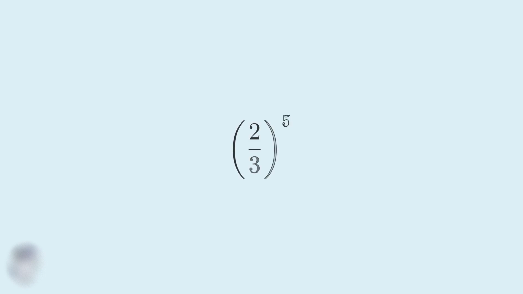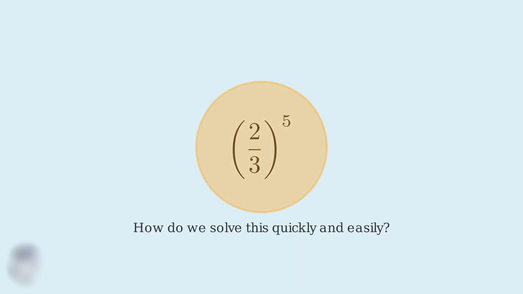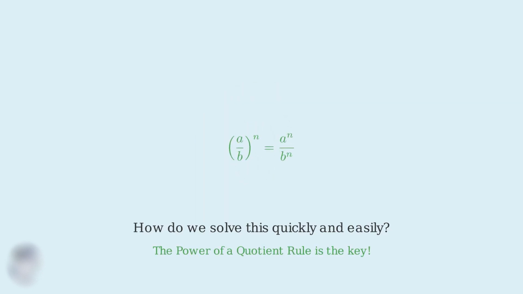Take a look at this fraction raised to the fifth power. At first glance, this might seem like a complicated problem that would take forever to solve by hand. But what if I told you there's a simple rule that makes this type of problem incredibly easy to solve? The power of a quotient rule is exactly what we need, and by the end of this video, you'll be solving problems like this in seconds.